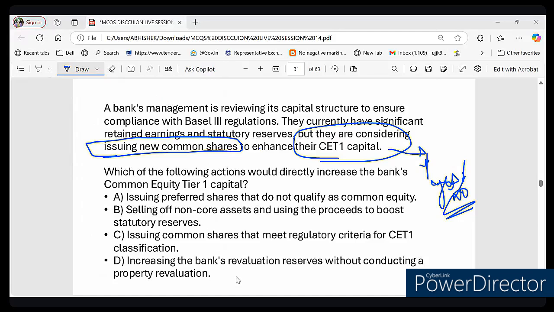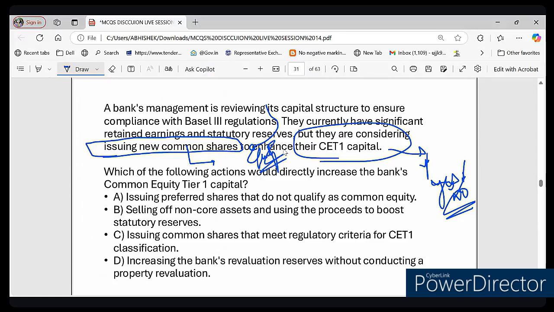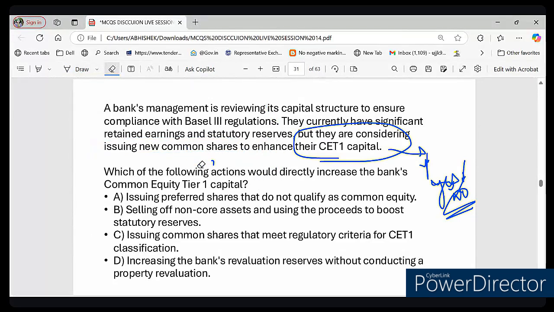The answer is yes, because selling new share brings in fresh equity. They are selling shares so that they get equity, right? That is why issuing new share will bring equity. So yes, it is correct.